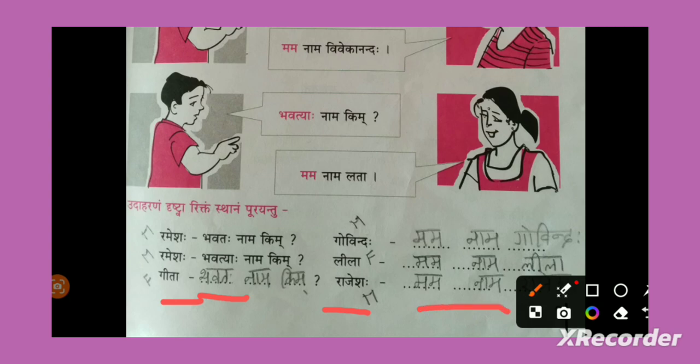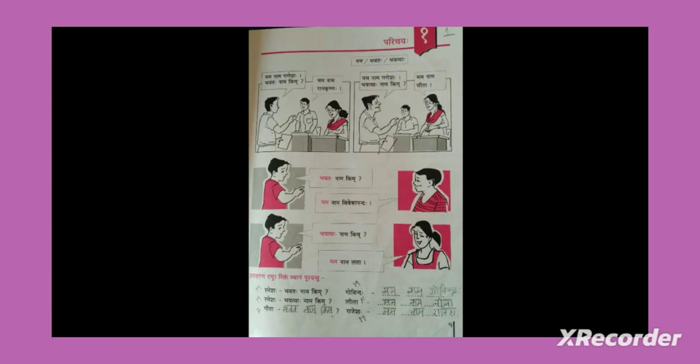So these things you need to fill. So this is a self exercise. Based on the example in the top, you need to fill this exercise. So page number 1 is done. Moving forward.